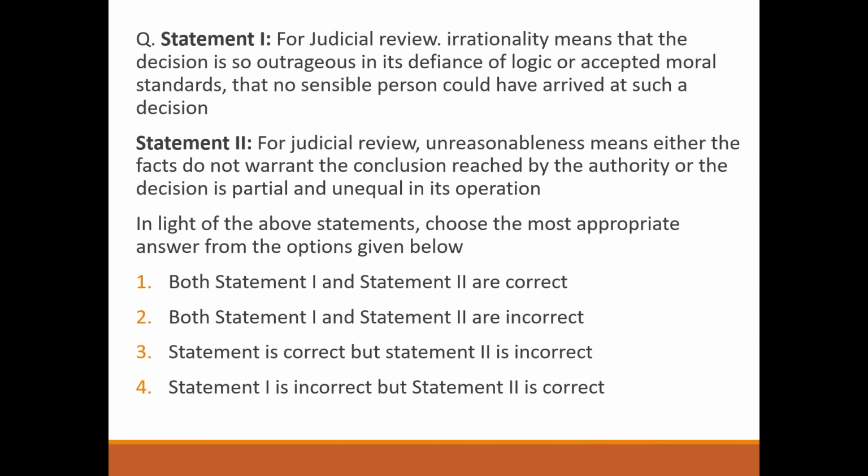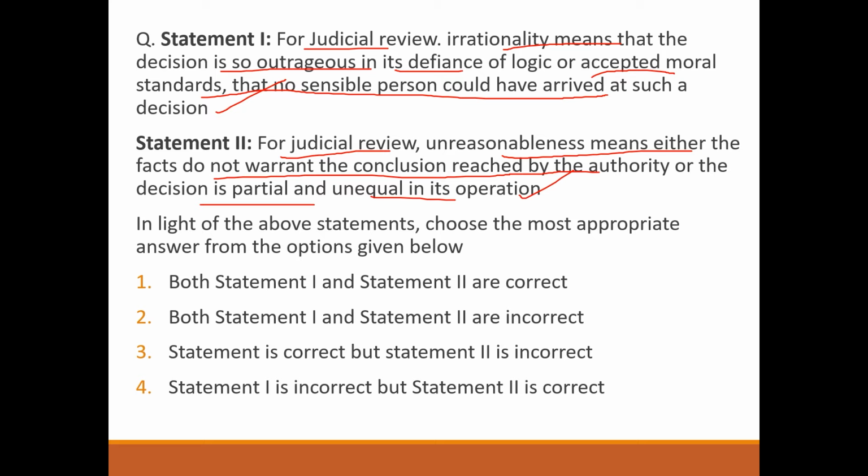Next question. Statement 1. For judicial review, irrationality means that the decision is so outrageous in its defiance of logic or accepted moral standards that no sensible person could have arrived at such decision. Correct. Statement 2. For judicial review, unreasonableness means either the facts do not warrant the conclusion reached by the authority or the decision is partial and unequal in its operation. Correct. So answer will be option number 1. Both statements are correct.